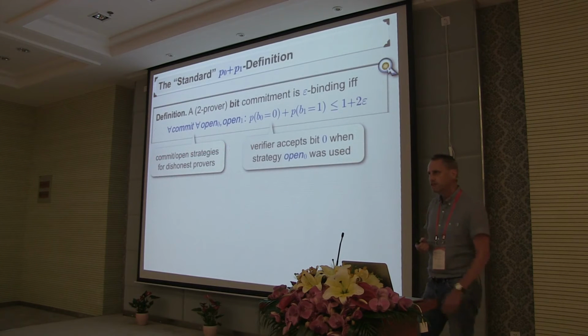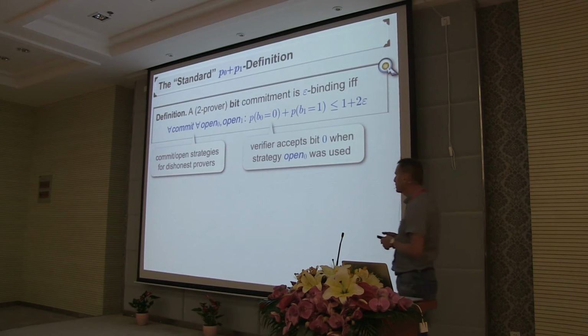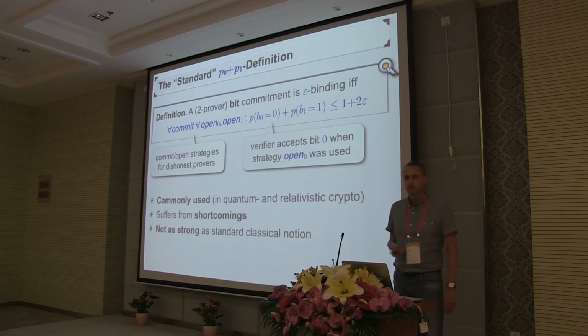The standard definition usually used in this context is the so-called P0 plus P1 definition, which somewhat informally says that for any way to produce a commitment, the probability to open the commitment to 0 plus the probability to open the commitment to 1 should be upper bounded by 1, or 1 plus something small. It's commonly used in the context of two-prover relativistic commitments, but also in the context of quantum commitments.